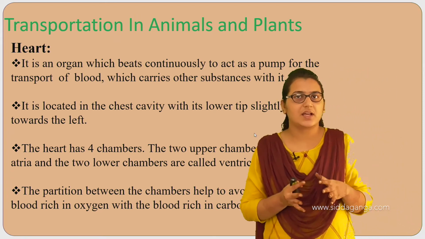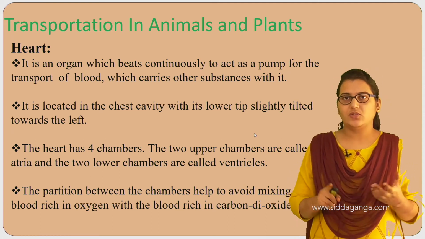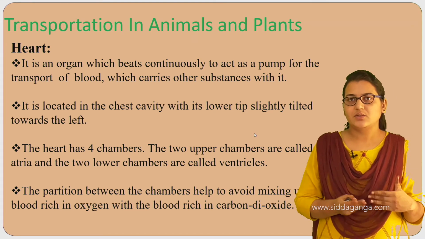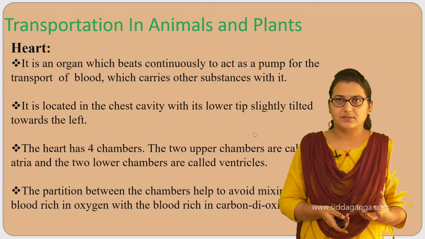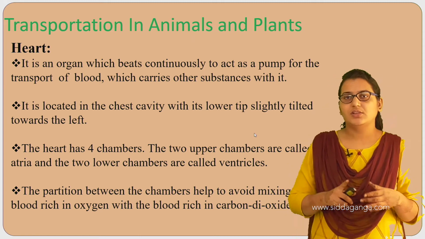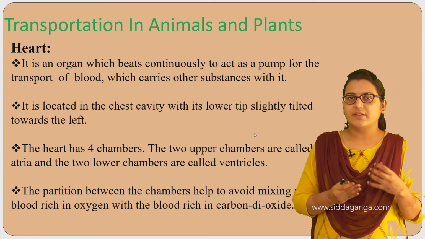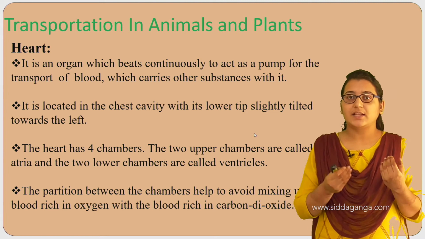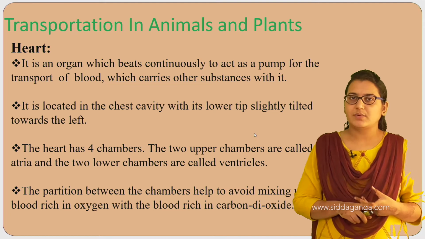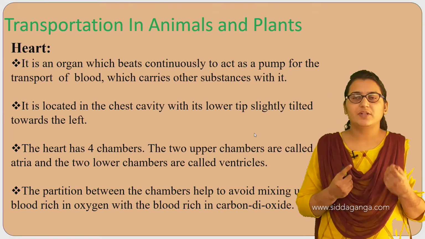Now why does this heart have 4 chambers? Because we have oxygenated blood, and we also have deoxygenated blood. Deoxygenated blood is the one which carries carbon dioxide with it; it is kind of the impure blood. All the cells work untiringly, so this contains the waste product carbon dioxide, and that has to be ejected from our body. This carbon dioxide gets mixed with the blood. We also have blood which is filled with oxygen.